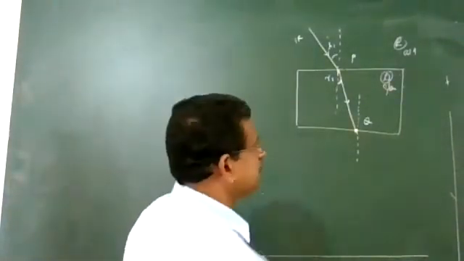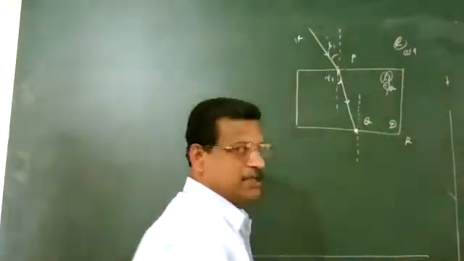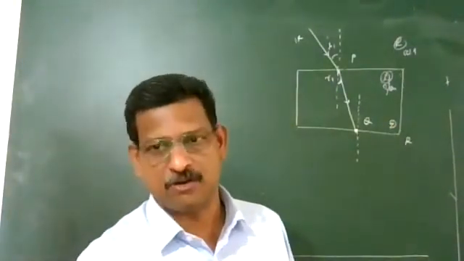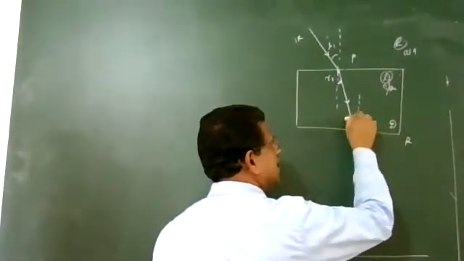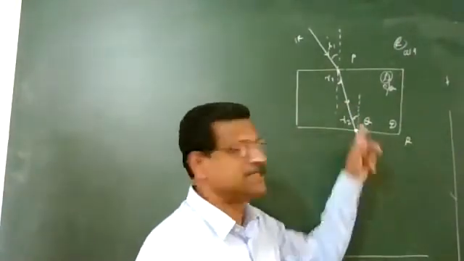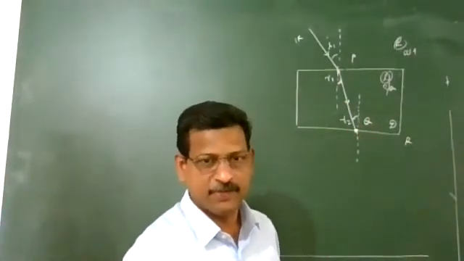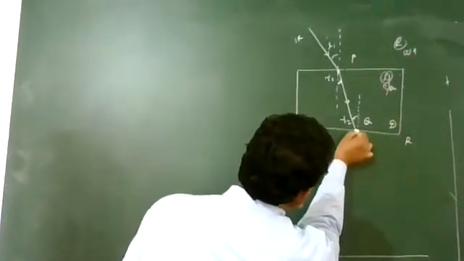Now the refraction is from denser to rarer medium. The light ray bends away from the normal. So this angle we can mark as angle R2 at the point Q, which acts as the angle of incidence at the point Q. The light ray will go out bending away.